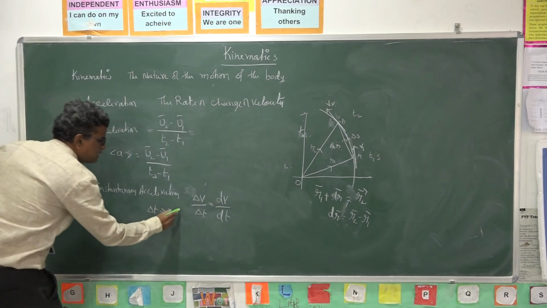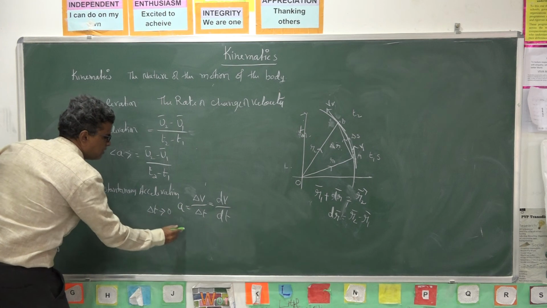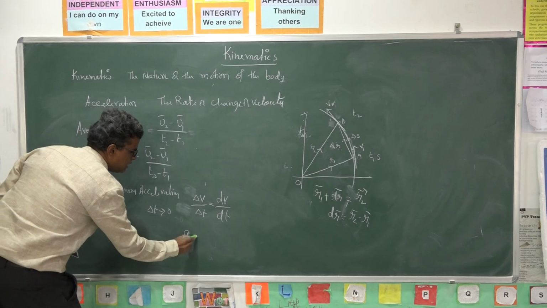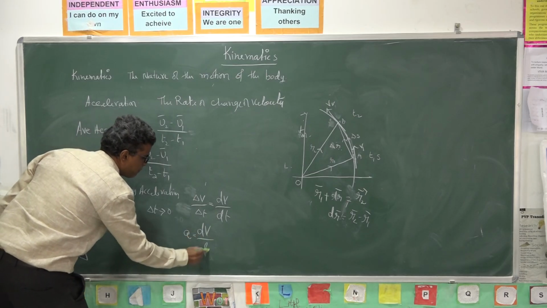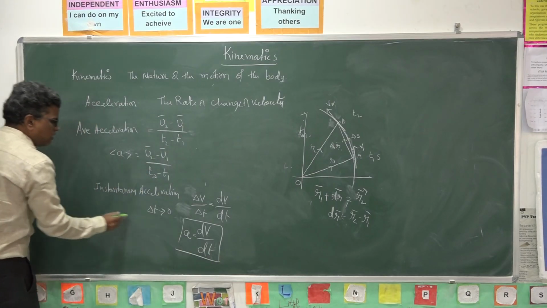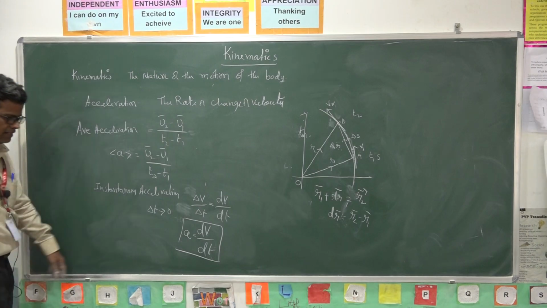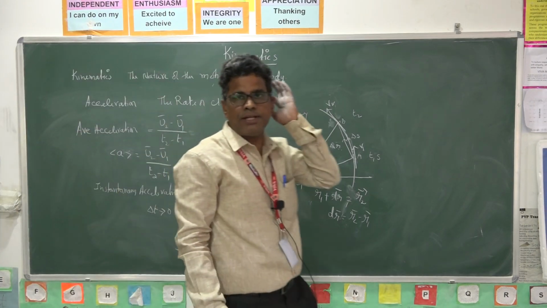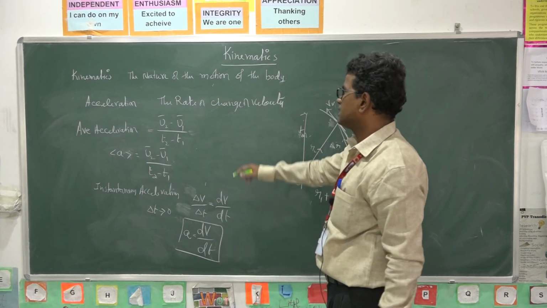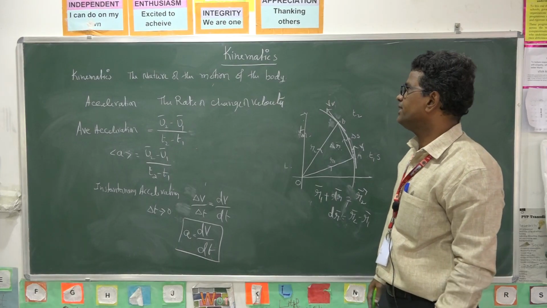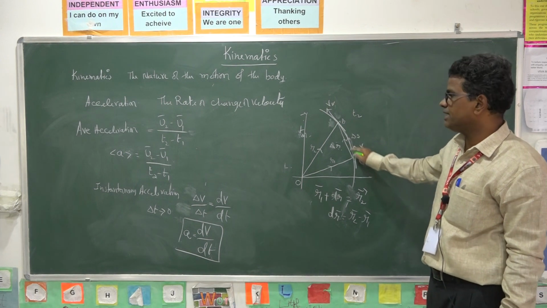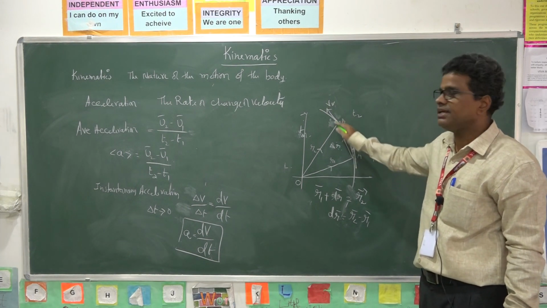We call that instantaneous acceleration, so a is equal to dv by dt. This a is called instantaneous acceleration, that is acceleration at a particular instant of time. This is average acceleration: the rate of change of velocity between the two instants t1 and t2.